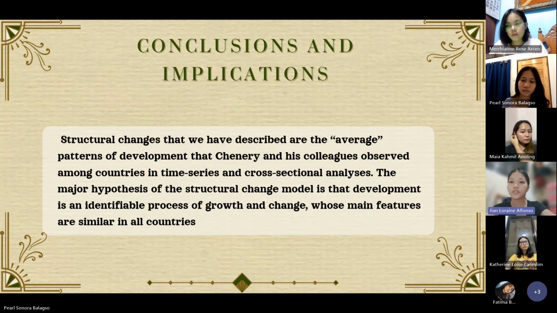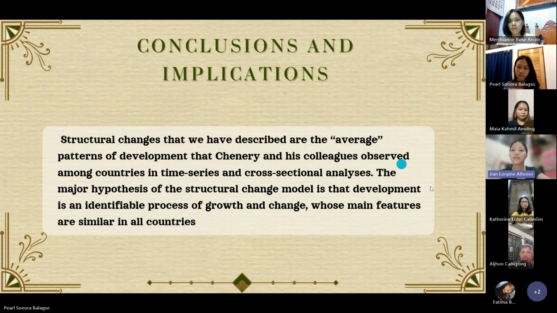Conclusions and implications. Structural changes that we have described are the average patterns of development that Chenery and his colleagues observed among countries in time series and cross-sectional analysis. The major hypothesis of the structural change model is that development is an identifiable process of growth and change whose main features are similar in all countries.